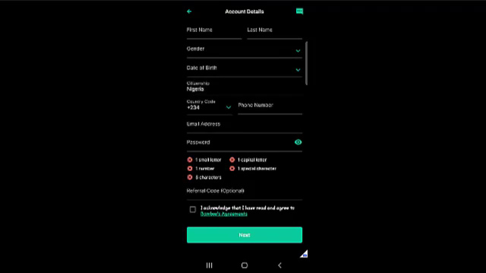Meanwhile, ensure that you check this box right here. That is the agreements to the Bamboo agreement, the policies and terms of services. Once you're done with that, you can head over to next.